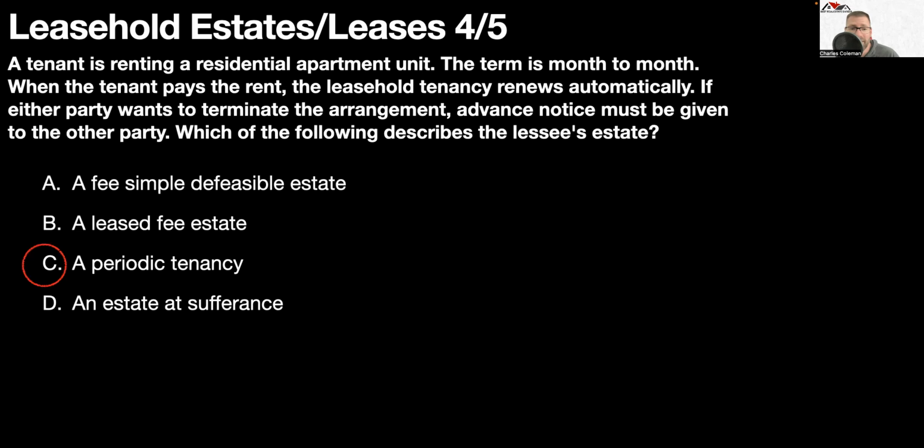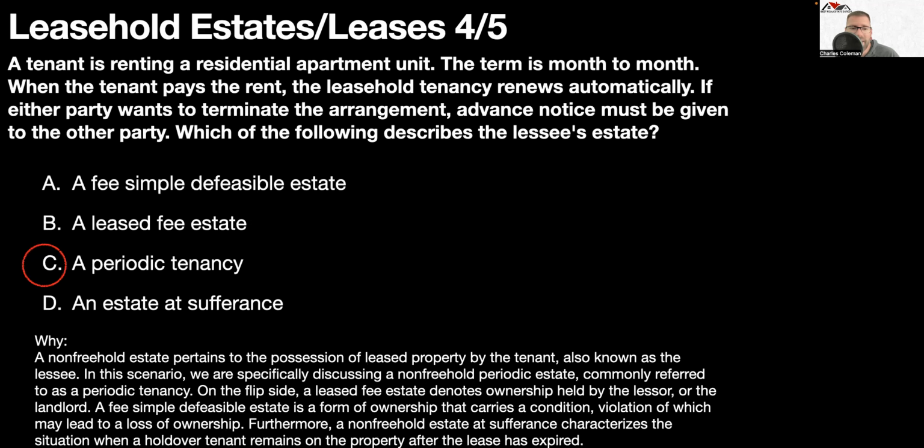A periodic tenancy. A non-freehold estate pertains to the possession of the leased property by the tenant, also known as the lessee. In this scenario, we are specifically describing a non-freehold periodic estate commonly referred to as a periodic tenancy.